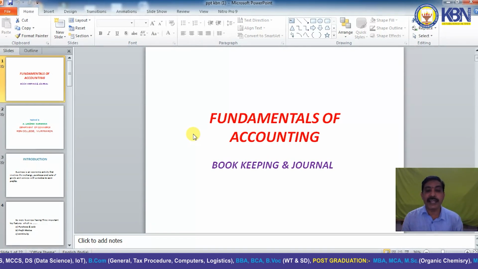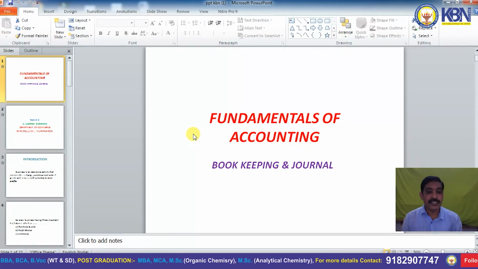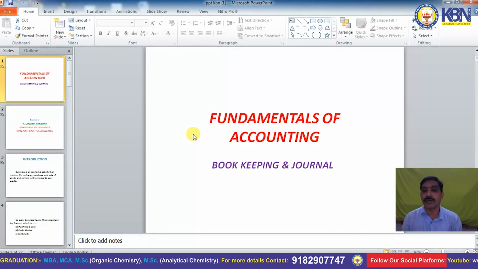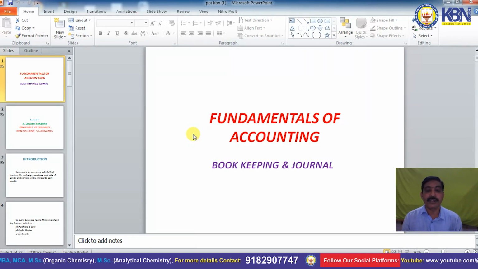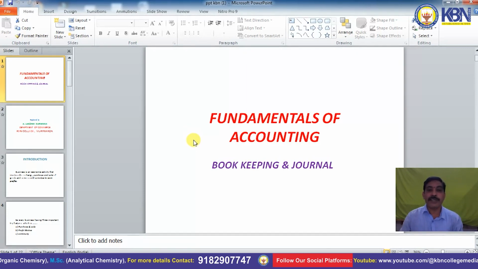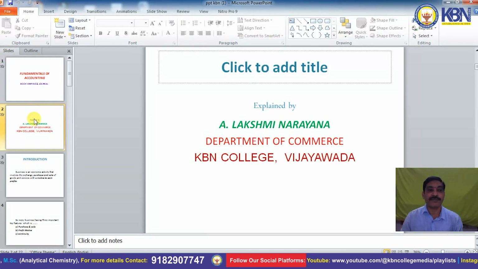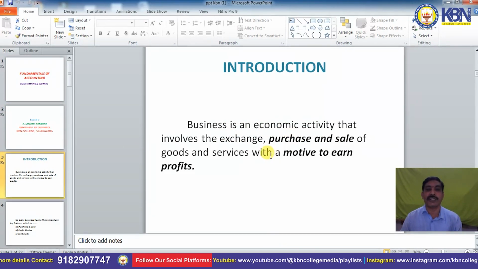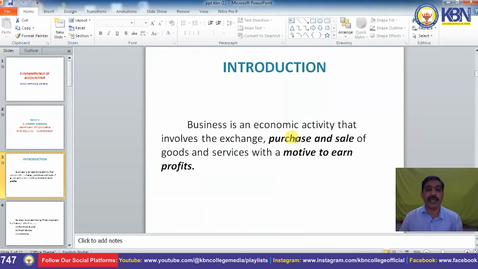Business is an economic activity that involves the exchange, purchase and sale of goods and services. Here, two important elements are involved in business, that is purchase and sale of goods and services, and motive to earn profits.